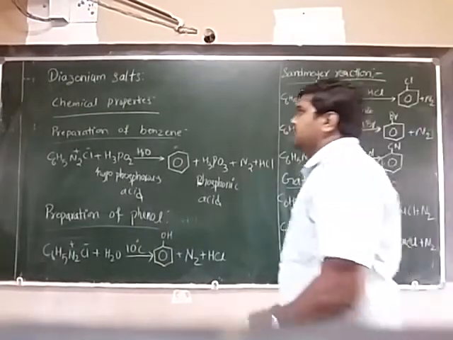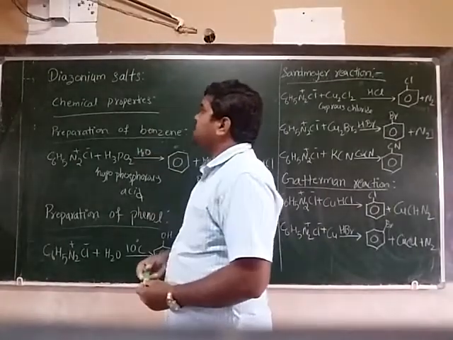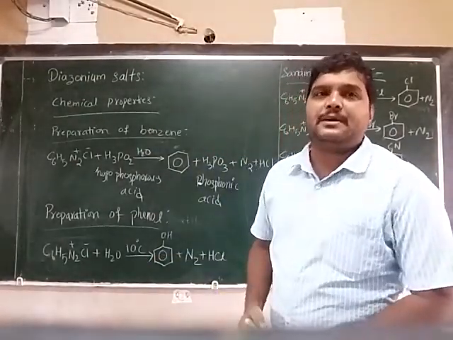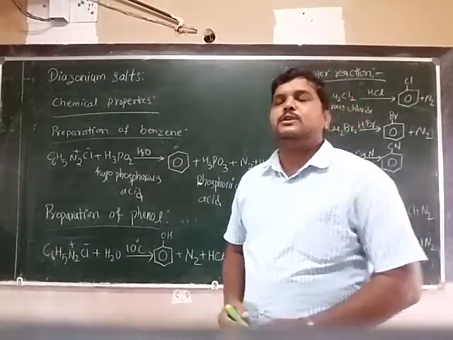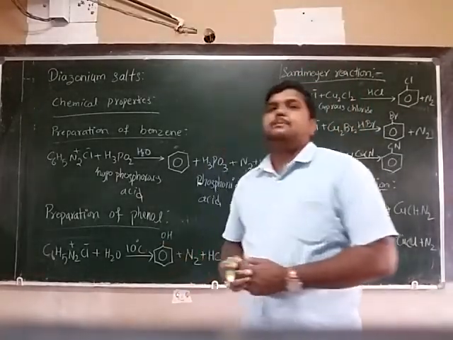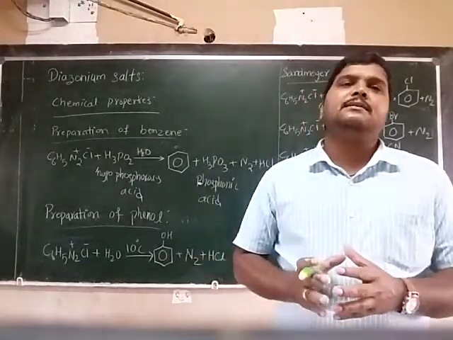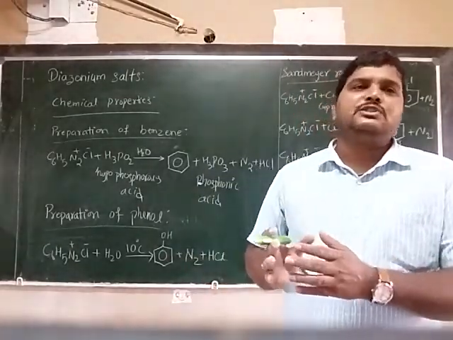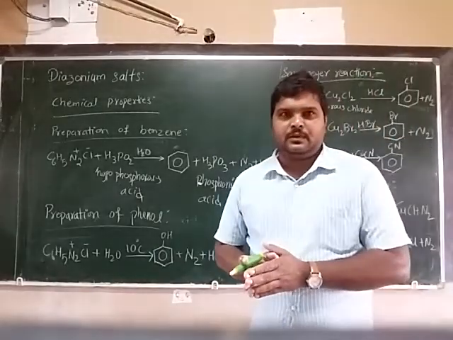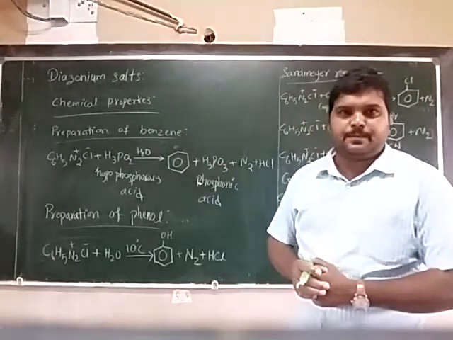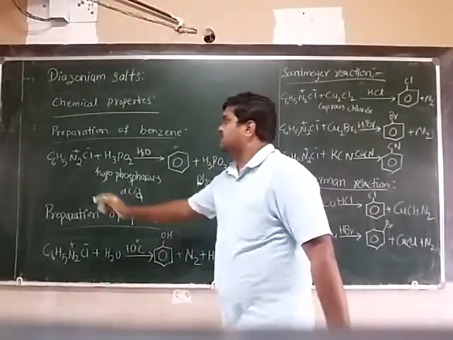Okay, now we will see the chemical properties of benzene diazonium chloride. What are those chemical properties? By using benzene diazonium chloride, we can prepare a number of different substituted aromatic compounds. Is it clear? For example, first, preparation of benzene.